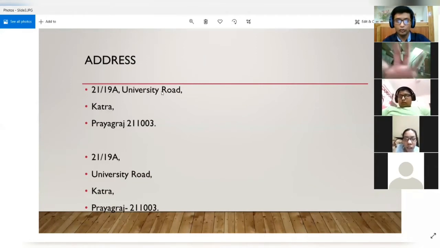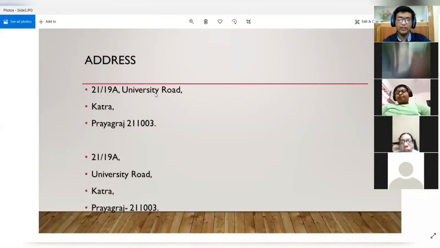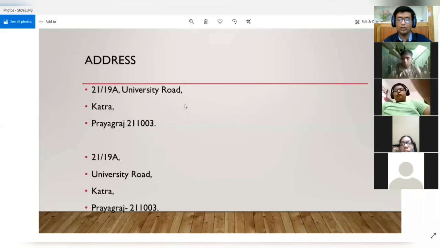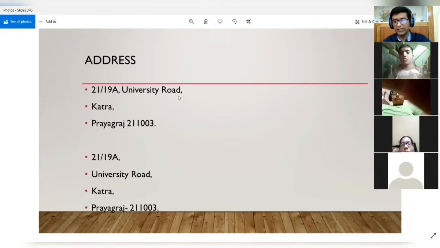This is completely wrong. After putting a comma, you did not have to write anything in the same line. You will always move to the next line after putting a comma. So this was the first mistake that I found.